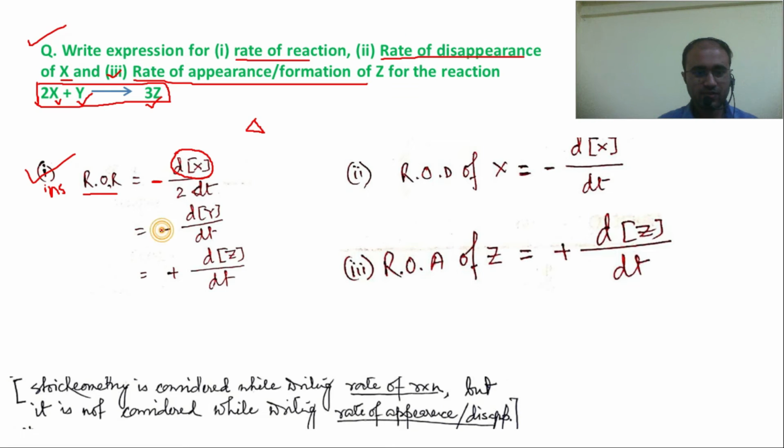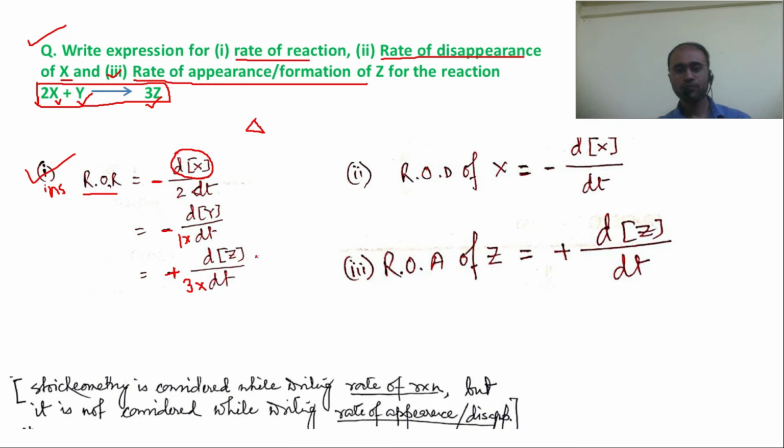In the second expression, again the negative sign should be there because Y is again a reactant. The numerator is the change in the concentration of Y, d[Y], by dt. Here stoichiometry is 1. And in number 3, the third expression for rate of reaction can be written as plus the change in concentration of Z, as it is a product, by change in time, multiplied by stoichiometry 3.